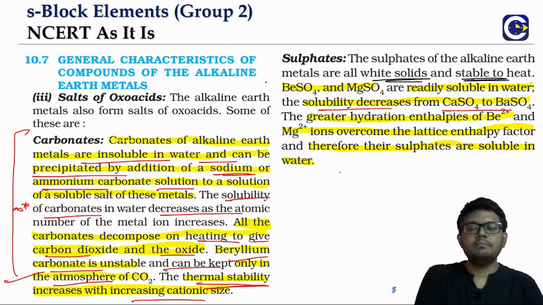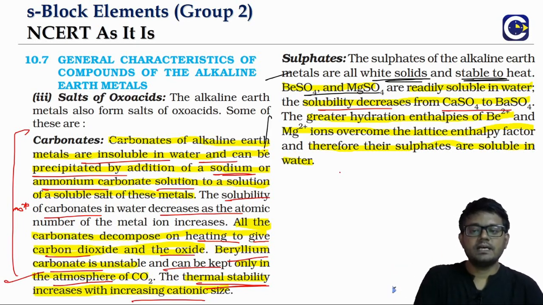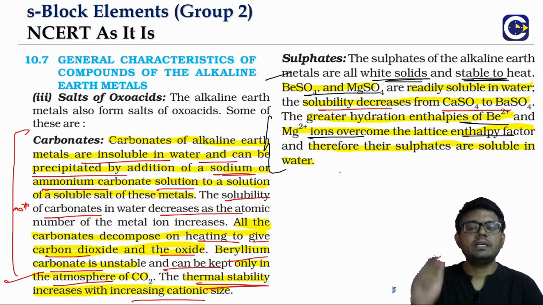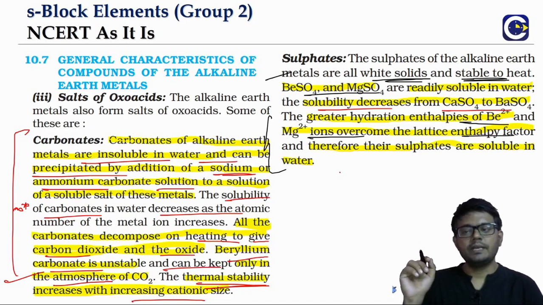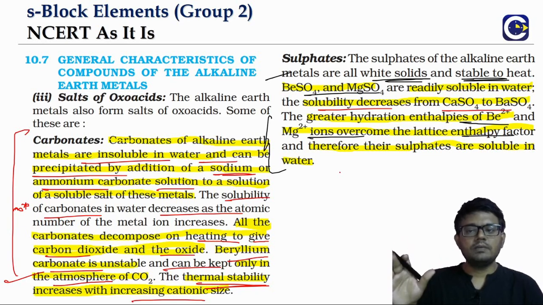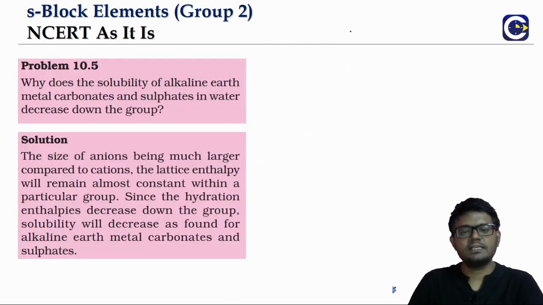So if you look at the beryllium and magnesium, they will readily dissolve in water. The main reason is that beryllium and magnesium have a very large hydration enthalpy, and that will overcome whatever is the lattice energy requirement to break. So beryllium and magnesium will be readily soluble, whereas the others are relatively less soluble. But the point is, as we go down the group, just like in the case of the carbonates, solubility in water will be decreasing. So we will see the reason for that.